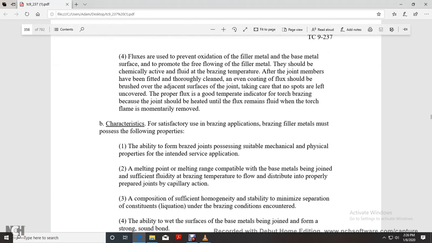4. Fluxes are used with the oxidation filler metal for the base metal with the surface of the free flowing of the filler metal. These should be chemically active with the fluid with the raising temperature with the joint member that have been favorably cleaned. The coating of the flux should be brushed off the adjacent surface of the joint, taking care to leave no spots. Uncover the proper flux with a good temperature indicator of the torch. The joint shall be heated with the flux remaining fluid until the torch flame is momentarily removed.